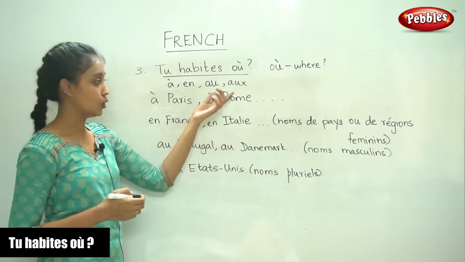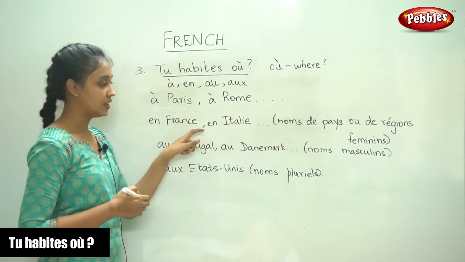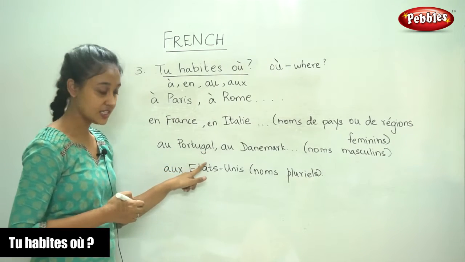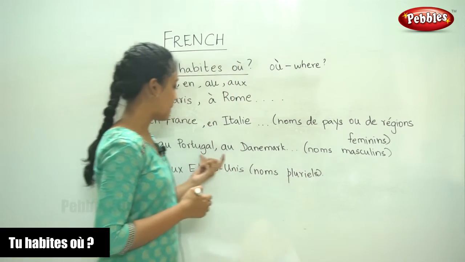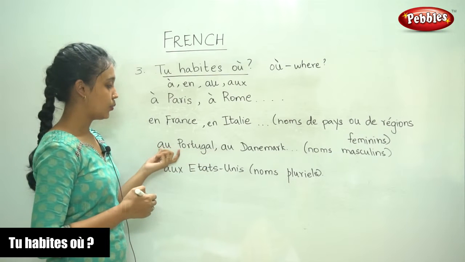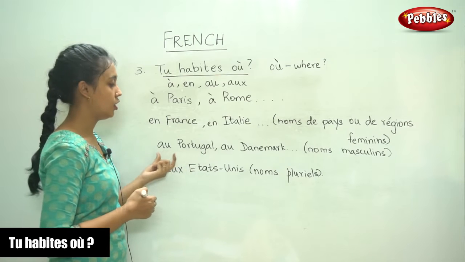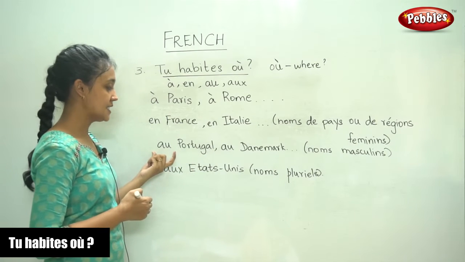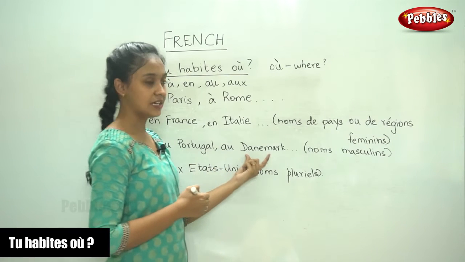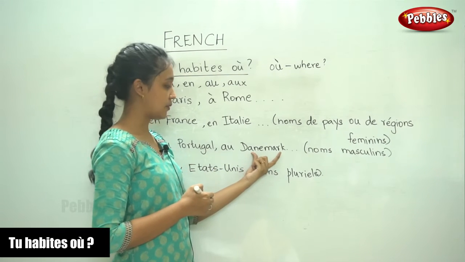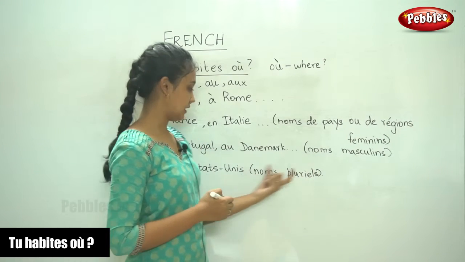Next, au. We use that before the names of countries that are masculine, nom masculin. Portugal is masculine, so we write au Portugal. Similarly, Denmark is masculine, so we write au Danemark.